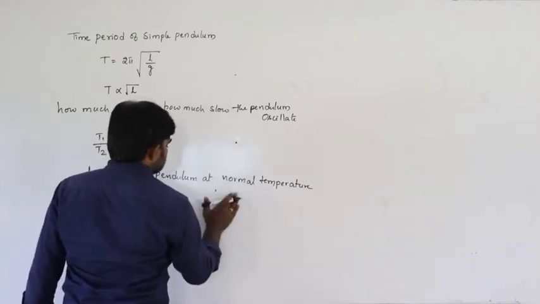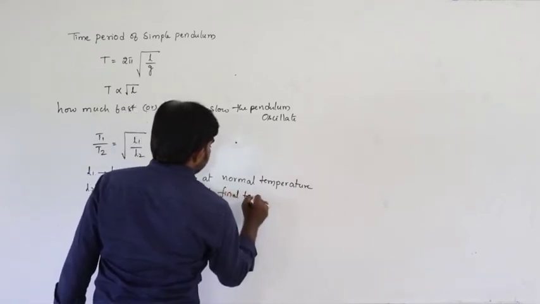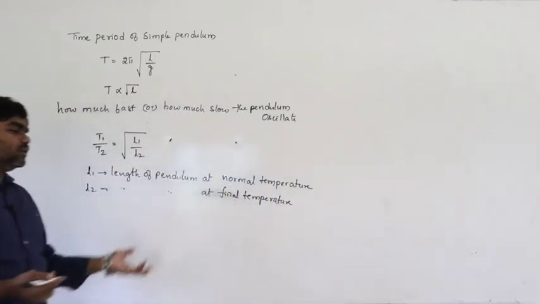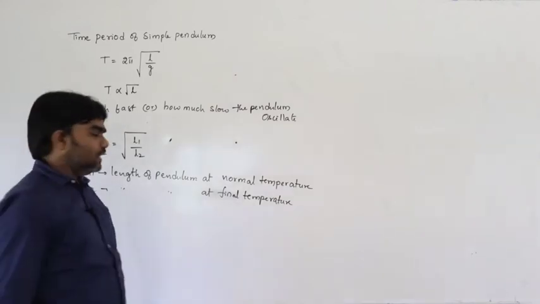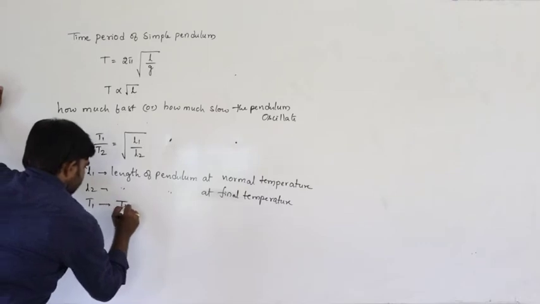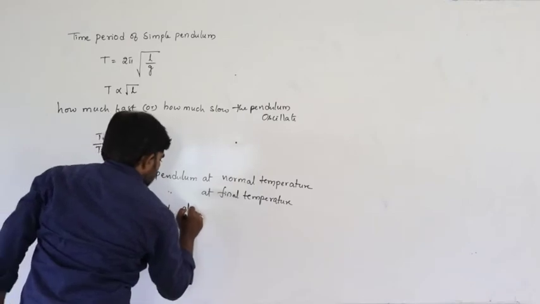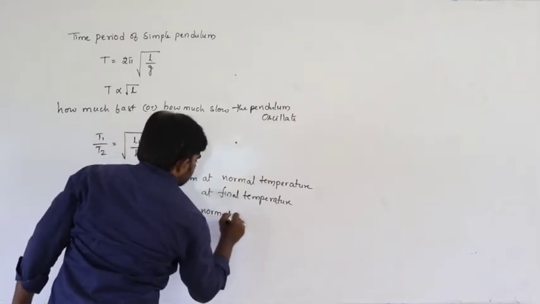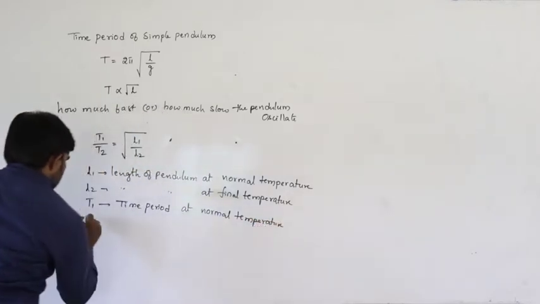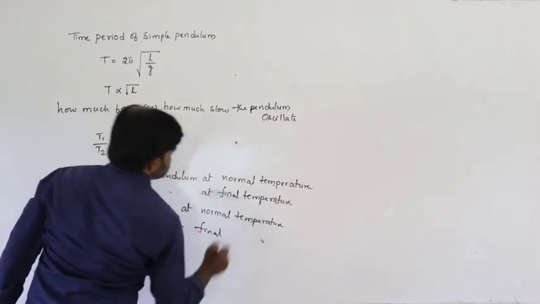Final temperature means maybe the temperature increases or maybe the temperature decreases. And here T1 is the time period at normal or initial temperature, and T2 is the time period at final temperature.